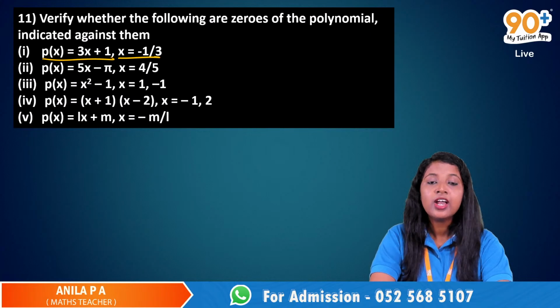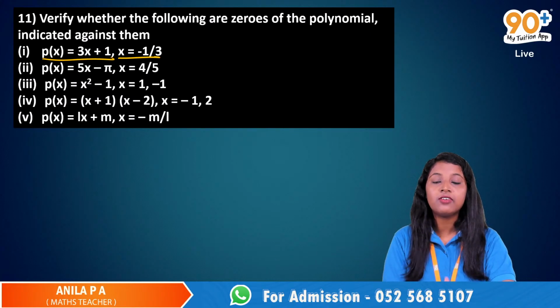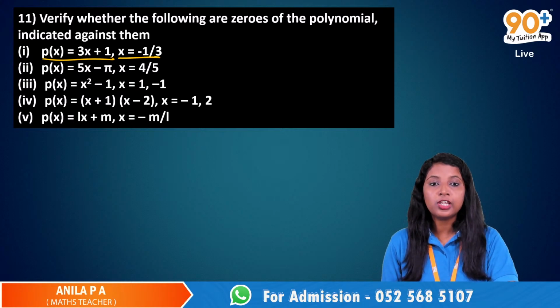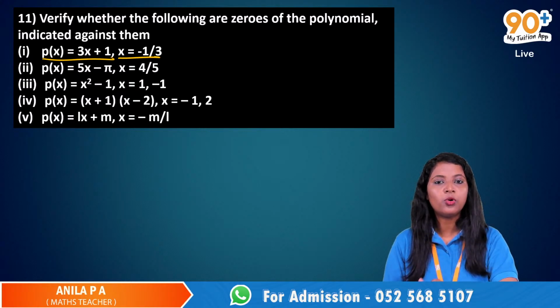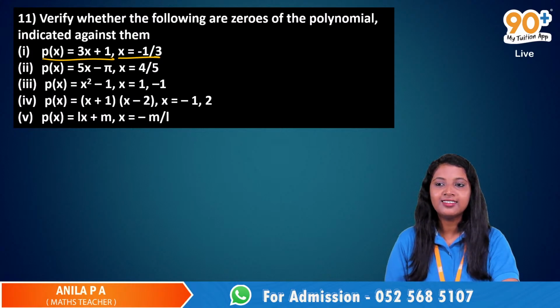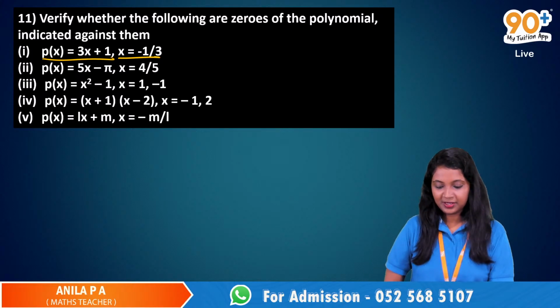The question is we have to check whether this given number x is equal to negative 1 by 3 is a zero of this polynomial or not. So what can we do now? Any idea? Yes, Sanchit?